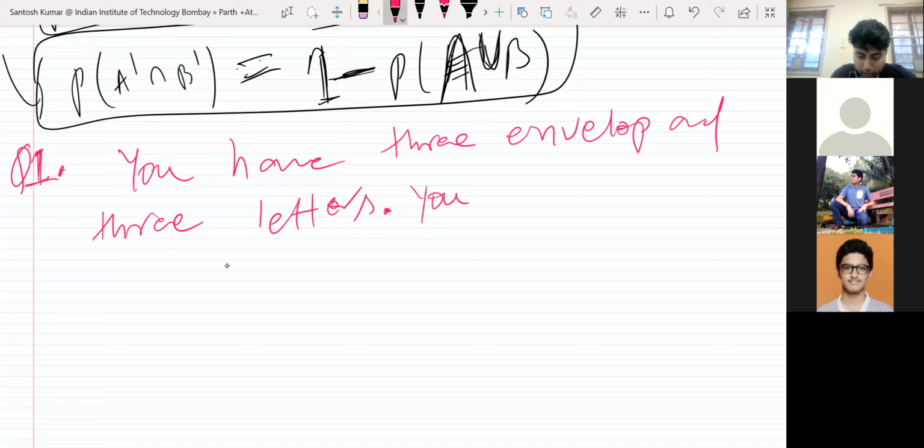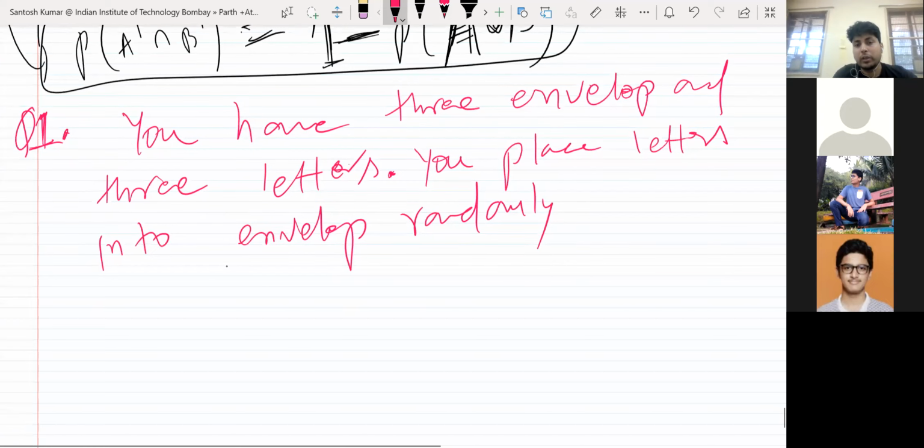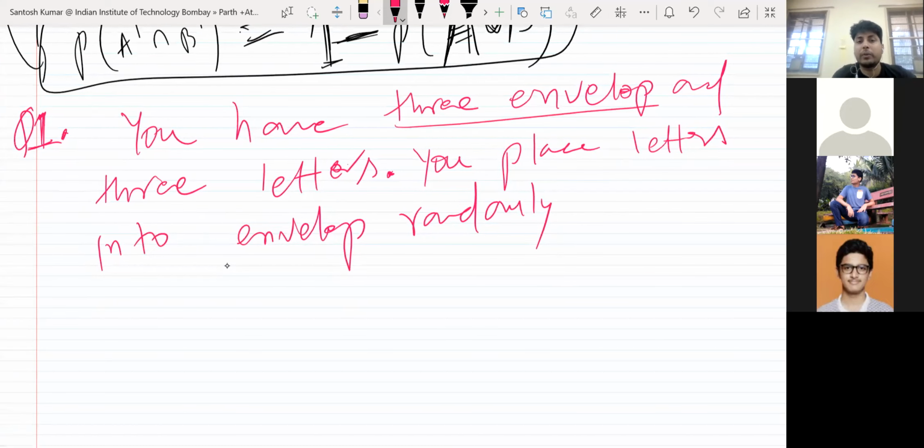you place letters into envelopes randomly, without looking into it. There are 3 envelopes, suppose they are labeled 1, 2, 3, and there are 3 letters, also labeled 1, 2, 3. So the first letter should go into the first envelope like this, but you do it randomly without looking. You are just doing it randomly, so you place letters into envelopes randomly.